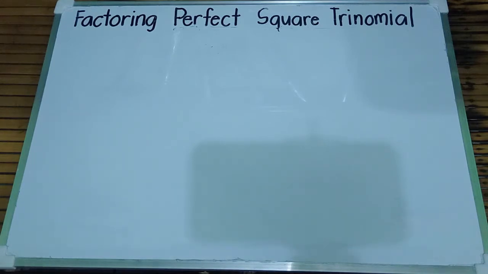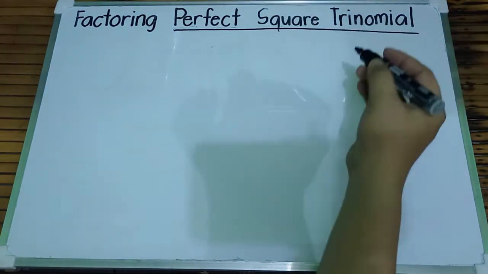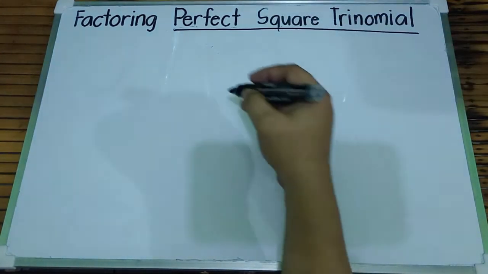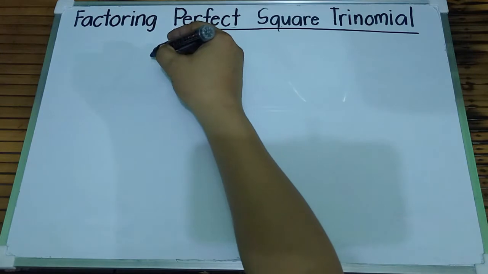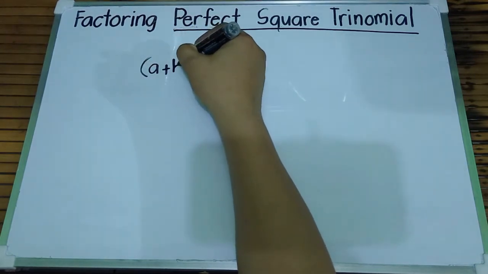Today's video, we are going to discuss factoring perfect square trinomial. Before that, we need to have an idea about perfect square trinomial. Let's consider this square of a binomial, say a, the quantity a plus b squared.